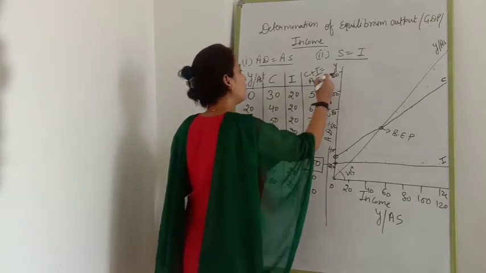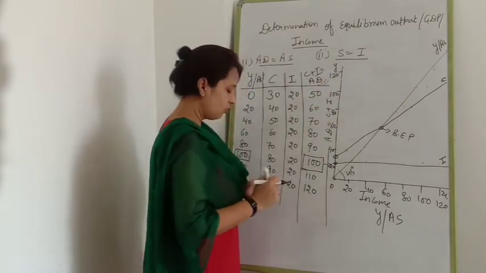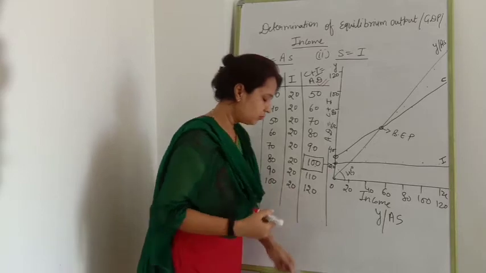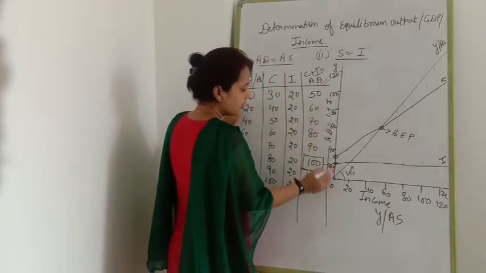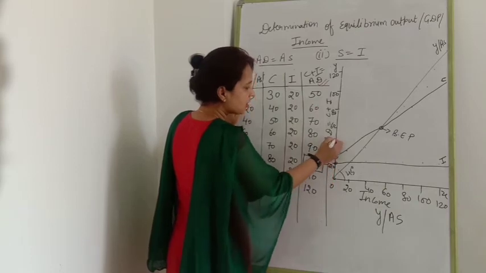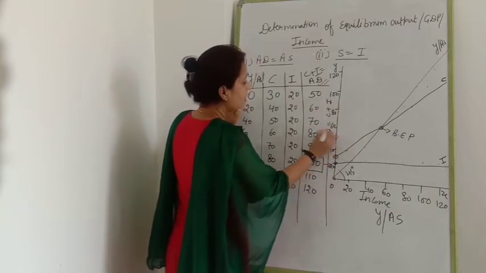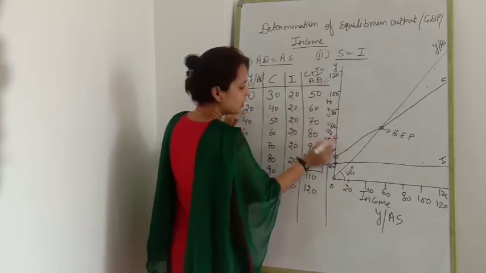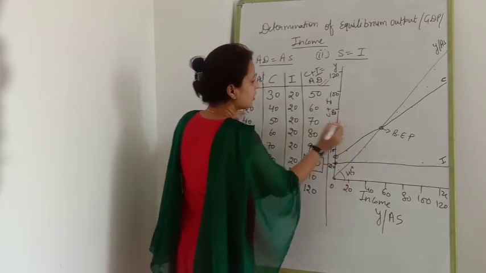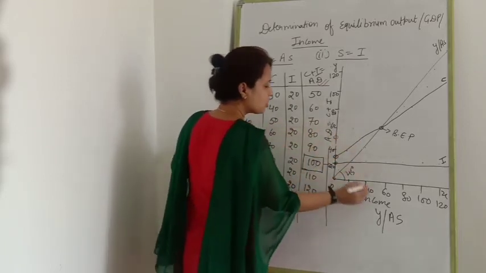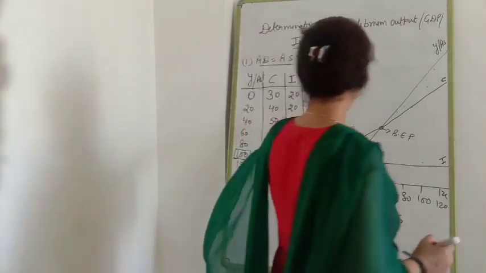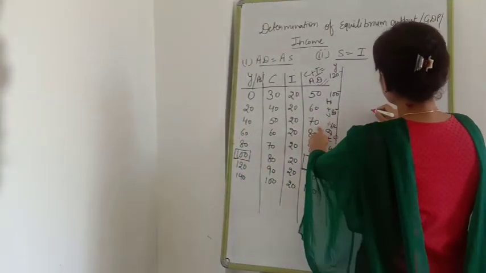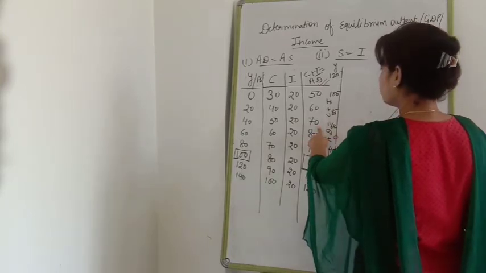Now the next very important line which we have to draw is AD. Clear? Now we are going to draw this line AD. Look at here. At 0, how much AD is there? 50. At 20, how much AD is there? 60. At 40, how much is there? 70. Clear?